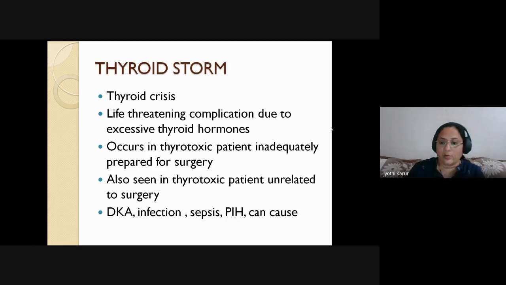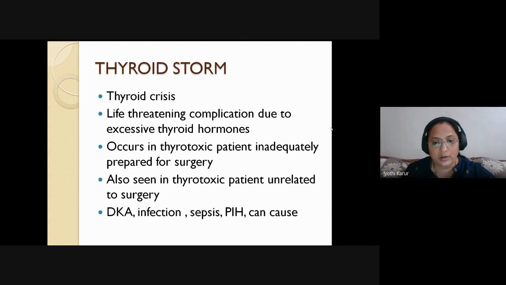This is one more short note or whatever your favorite MCQ point, and this is one of the dreaded complications of your thyroid surgery. So what exactly is it? It's a life-threatening complication due to excessive thyroid hormones. It can happen preoperatively, intraoperatively, or postoperatively. See, the word thyroid storm, we usually think that it happens intraoperatively. No, it can happen before surgery, during, or after surgery. If it happens during and after surgery, it is most commonly due to inadequate preparation of the patient. So you have not brought the euthyroid status properly in that individual. You have under-prepared the patient and directly you have taken the patient for surgery.